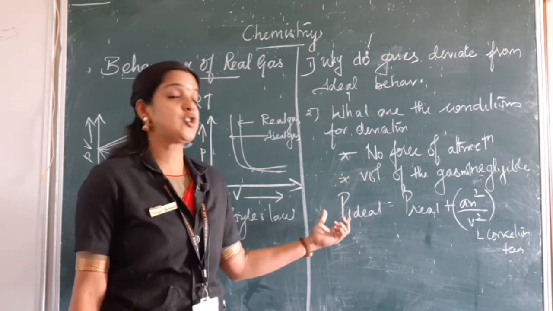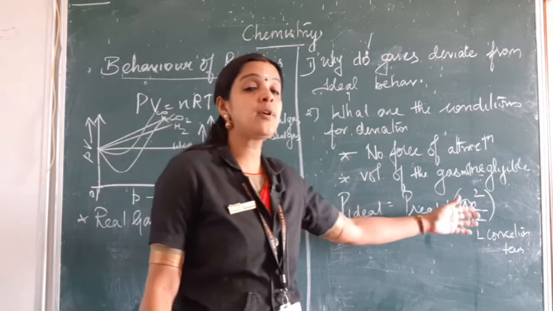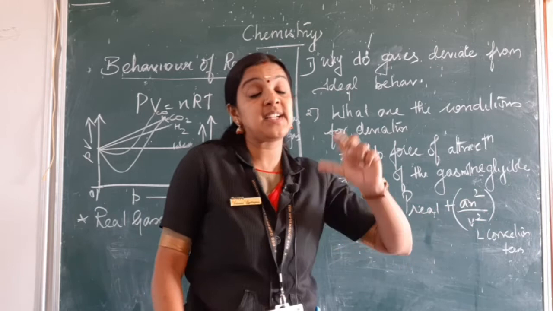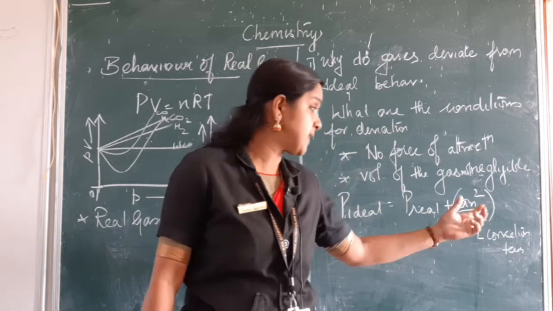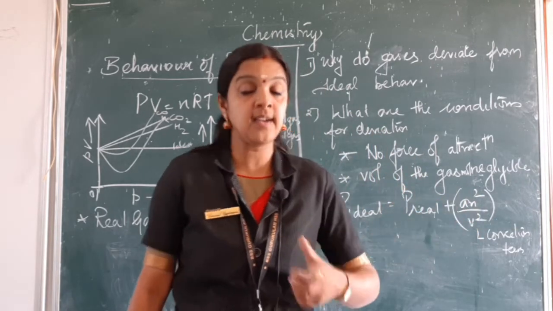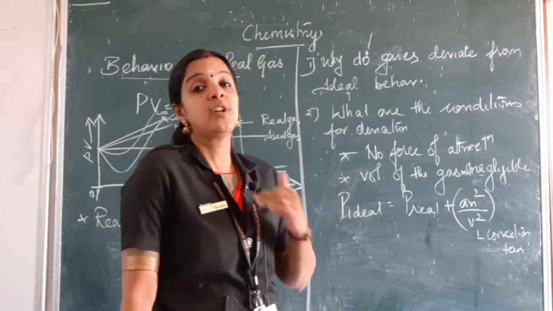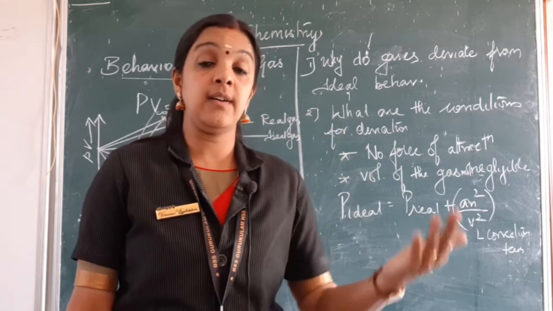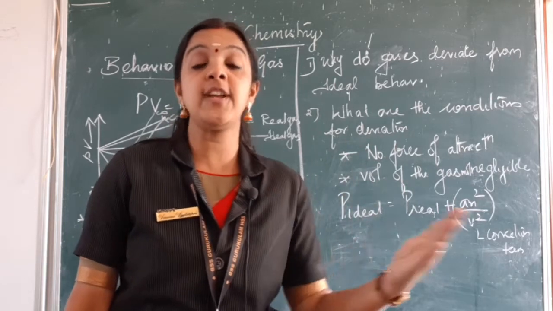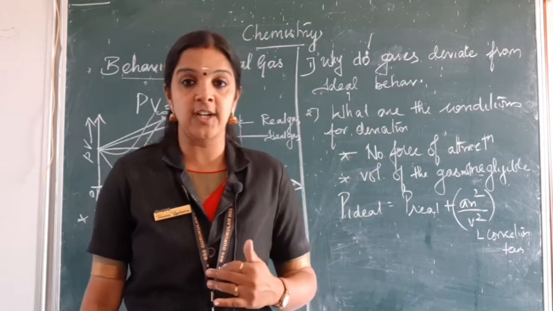So the pressure of an ideal gas will be the sum of the pressure of the real gas plus the deviated term. This much is the deviation that is happening. So that is how the assumptions are made for a real gas which deviates from the ideal behavior.